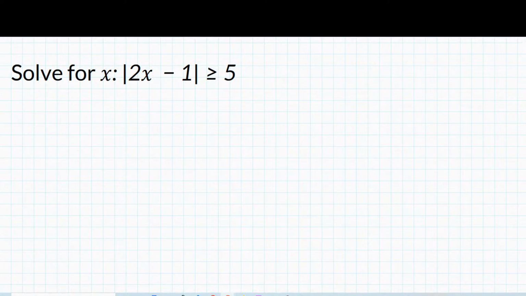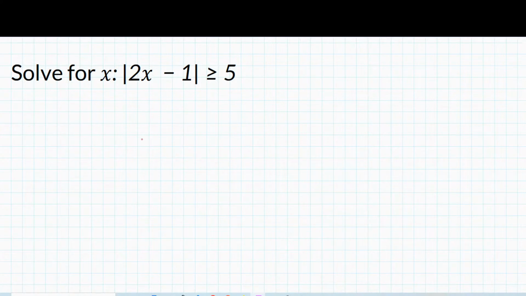I see some answers here. Okay, so it looks like everyone is making a good attempt at this question. So let's go ahead and show you the two methods. I'm going to show you the one method that I think is the easier method to use, and then we'll do the one that I think is a bit more tedious. But the first one is the one I would recommend you use every time. So let's go with the first method.